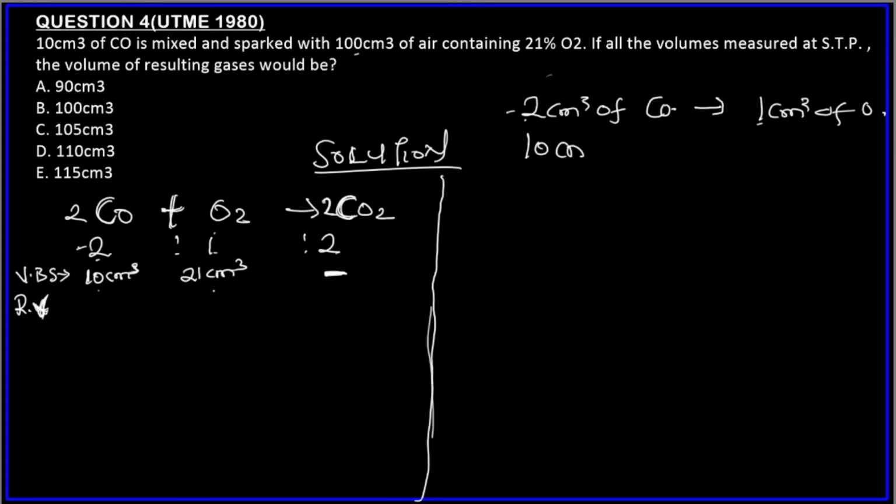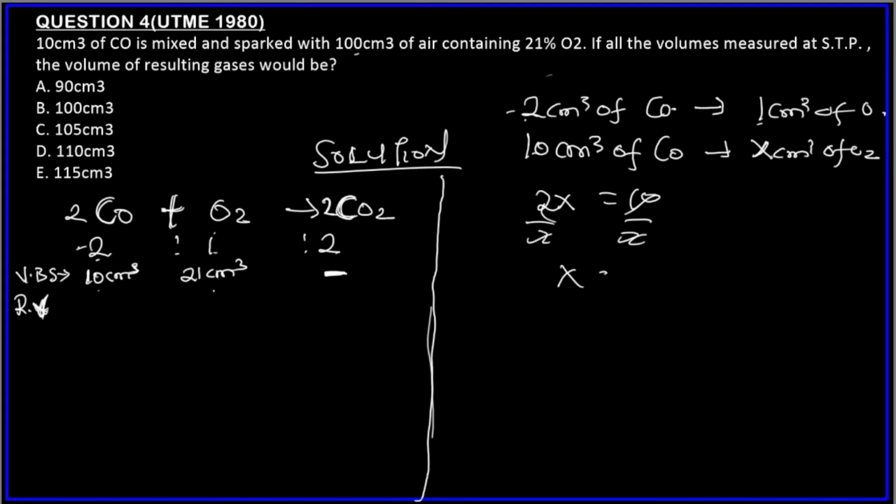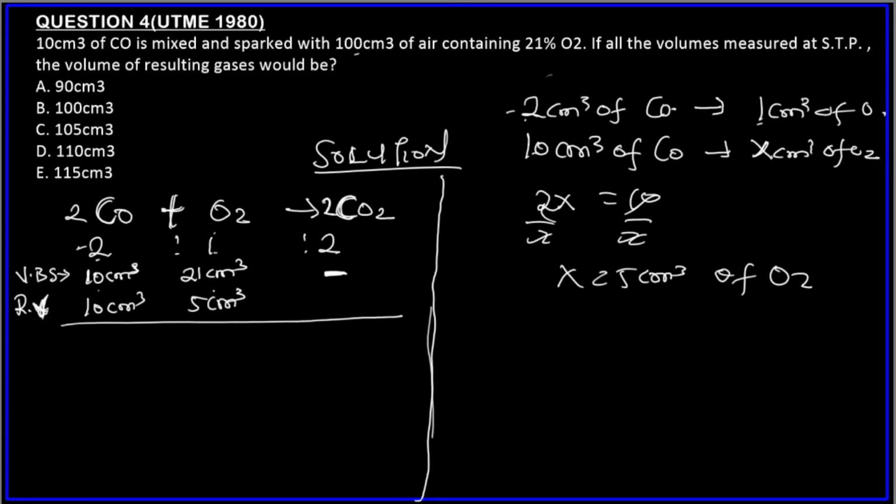So 10 cm³ of CO will react with how many cm³ of O2? Cross multiply: 2 times x, 2x, equals 10 times 1, which is 10. So x equals 5 cm³. So 5 cm³ of oxygen gas will react with 10 cm³ of CO. So we know that the reacting volumes here are 10 cm³ and 5 cm³. We are still going to find the volume of the product formed.